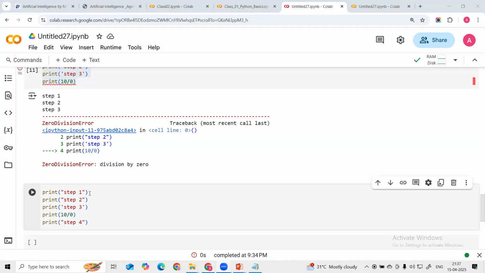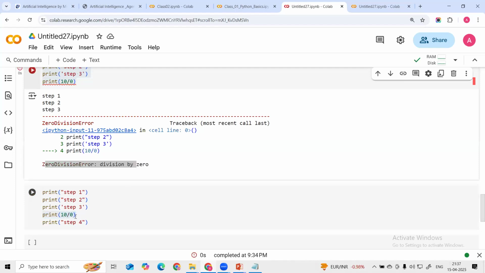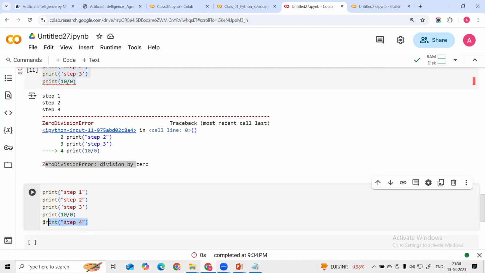So here you can see we will get this output, because we don't have any errors in this line. In the second line also we don't have any errors. This is an interpreted language, which means it will execute one line, and if it is successfully executed, then it will move to the next line. After successful execution of line 1 and line 2, it will go to the next line. It will check that if the three lines are executed successfully, then it will go to line 4. But here we are getting the division by zero error, so it will stop here. It will not execute after this error.